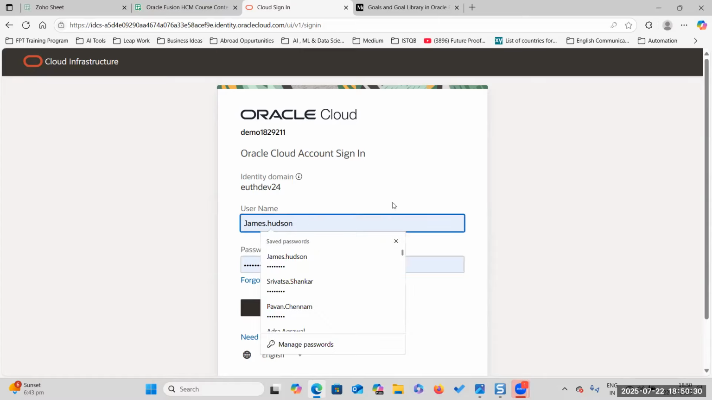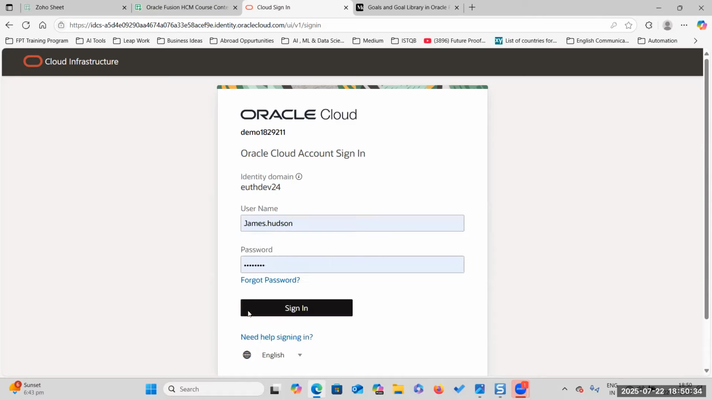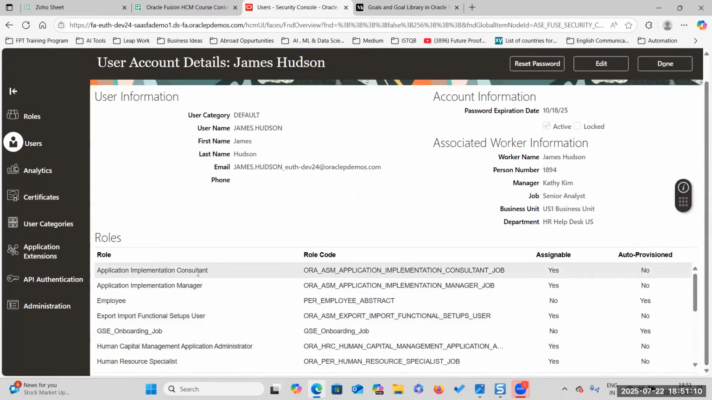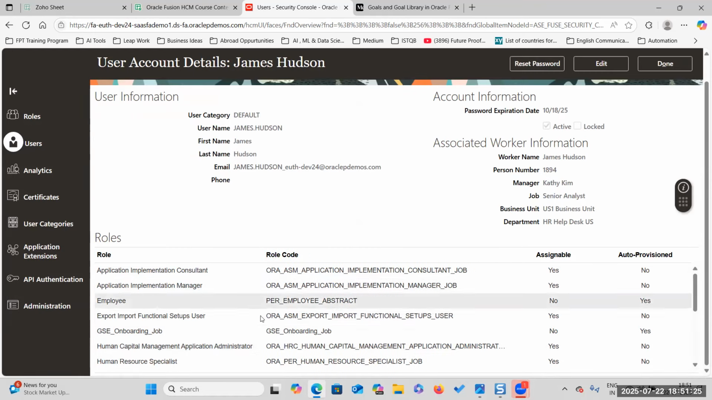By creating the employee, you will get a line manager. So for that, you add all these roles. I'll show you the roles. James Hudson: you add this application implementation consultant role, implementation manager role, and then HR. This administration role is important for this one. So to create the goal plan sets, the human capital management application administrator role is important.